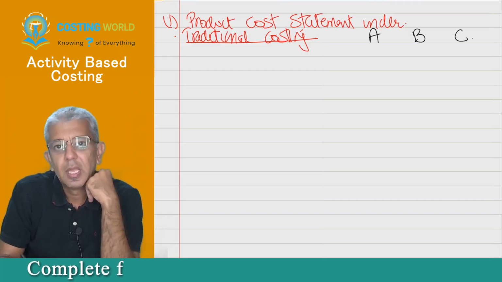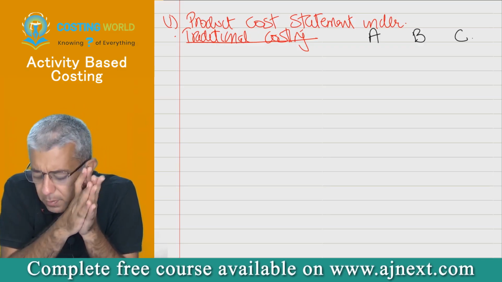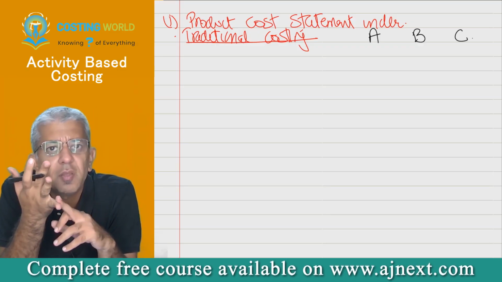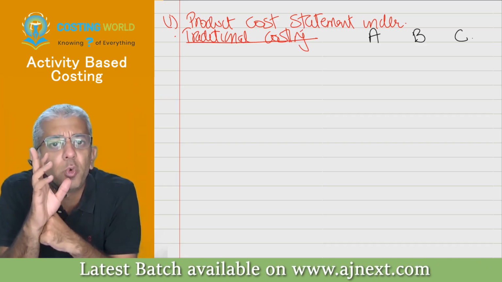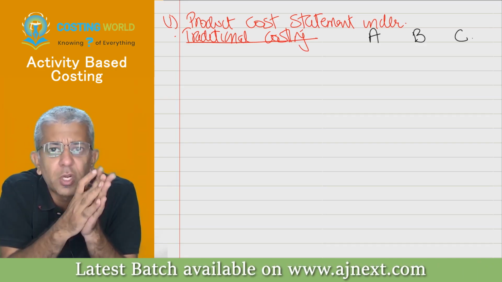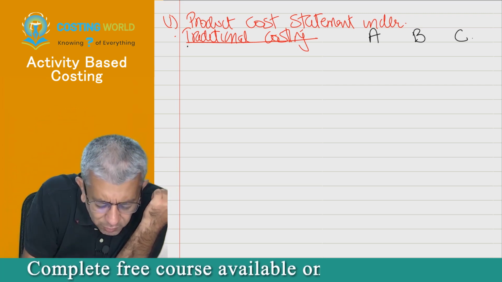Now see, in every question of activity based costing, 90%, not 100%, but 90%, they will give you direct material, they will give you direct labor. Because your job, even under absorption costing, was only to do one thing, treat your overheads, no? That is what we all did in the entire chapter, right? It's all about your overheads. So they'll give you that particular thing.